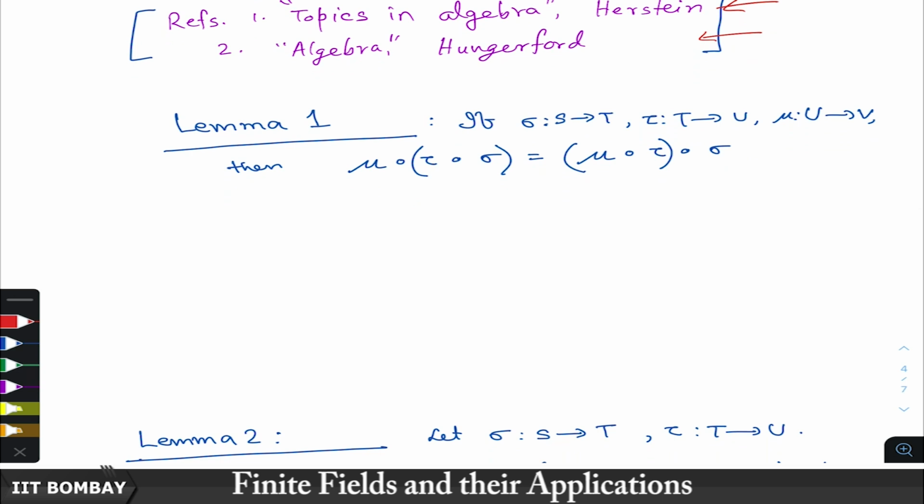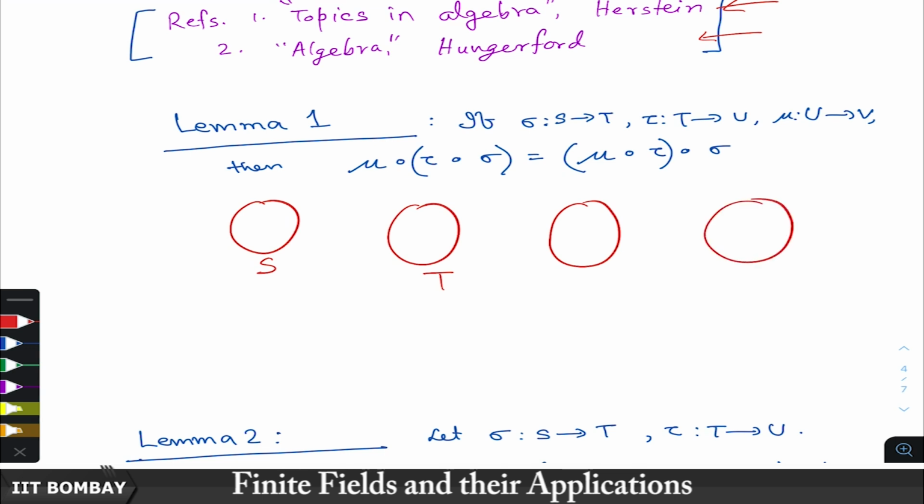So, this result says that the composition operation between maps is associative. If you have three maps, sigma from S to T, and then T to U and U to V, you have three maps, sigma, tau, mu.